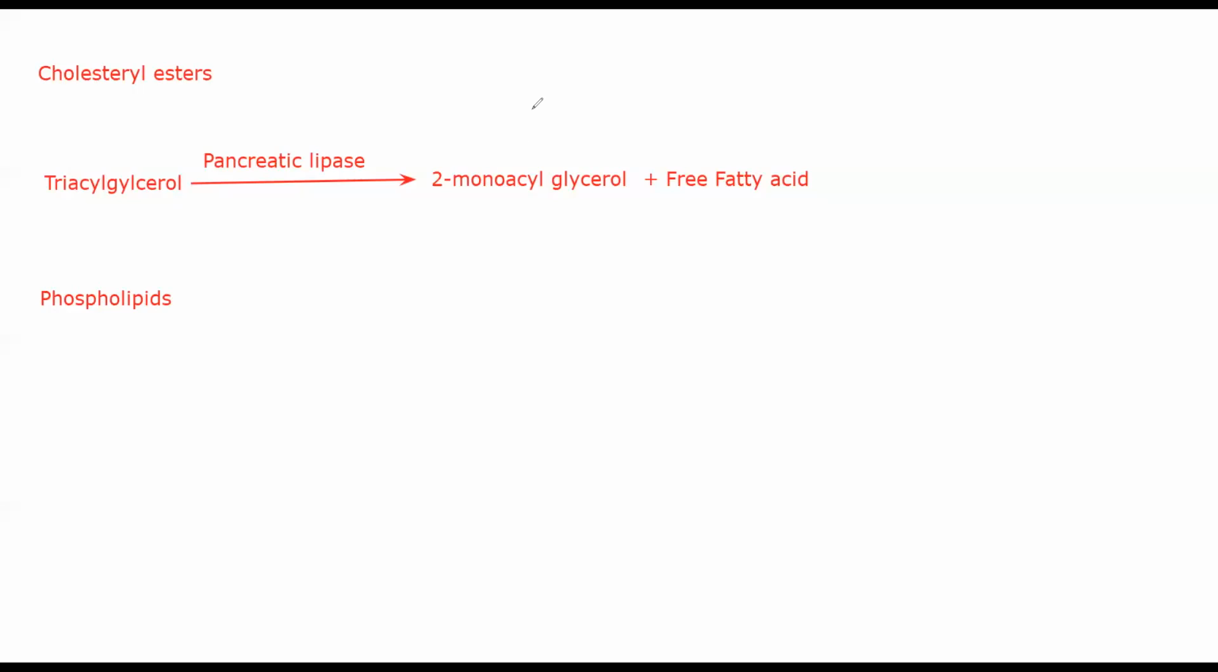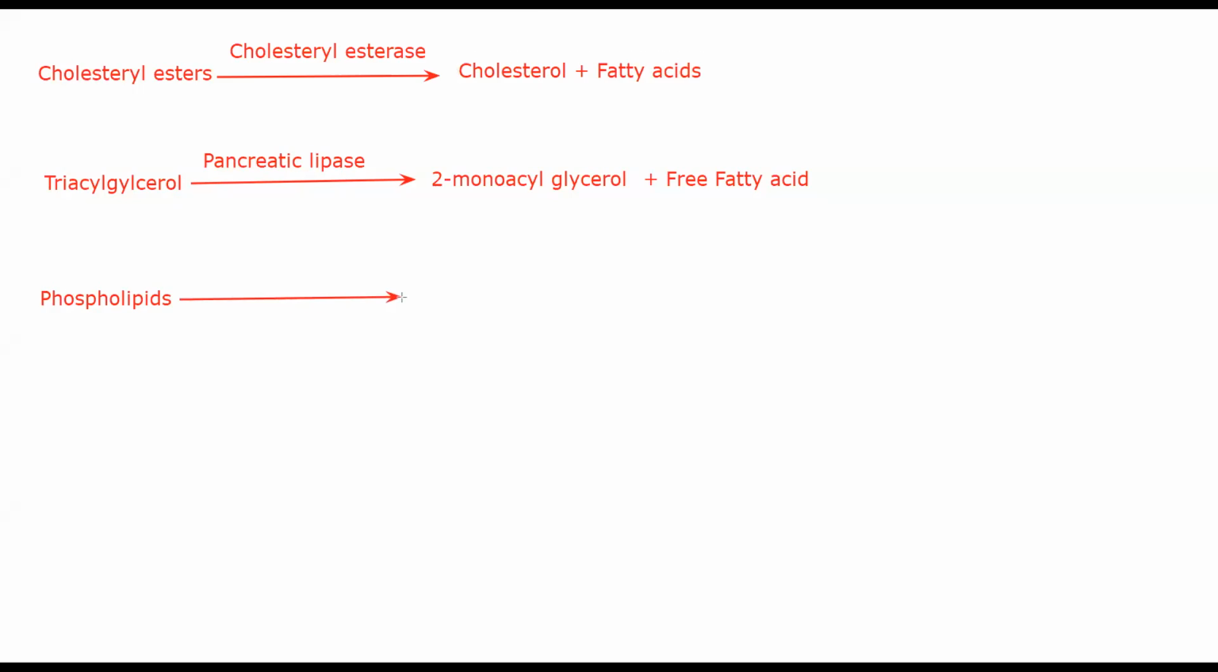Right? So then coming to cholesterol esters, one second, people are trying to come in, right? When cholesterol esters are subjected to esterase, so these are specifically worked upon by something called cholesterol esterase. Okay, a special type of enzyme that is present in your pancreatic fluids. This will convert cholesterol esters into cholesterol and free fatty acids. Okay, so that is what you get from cholesterol esters.